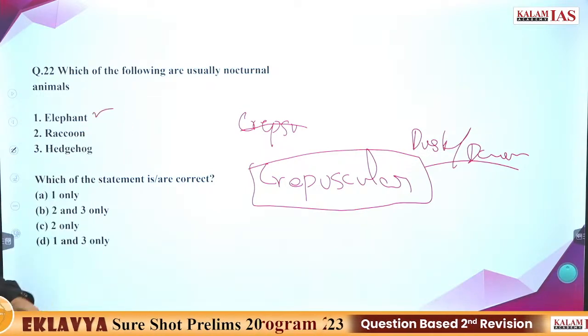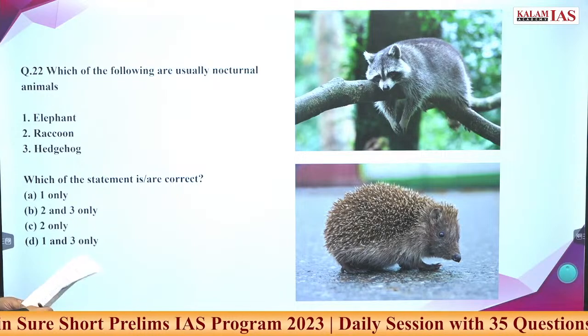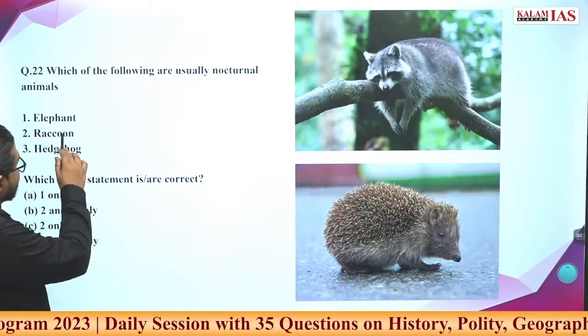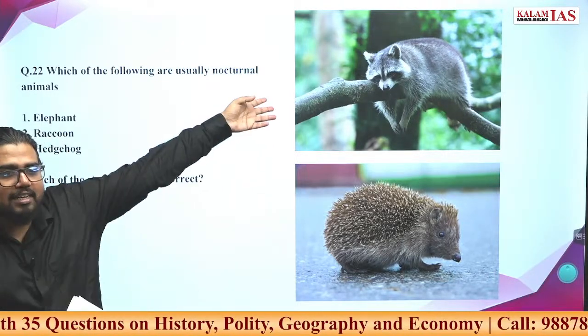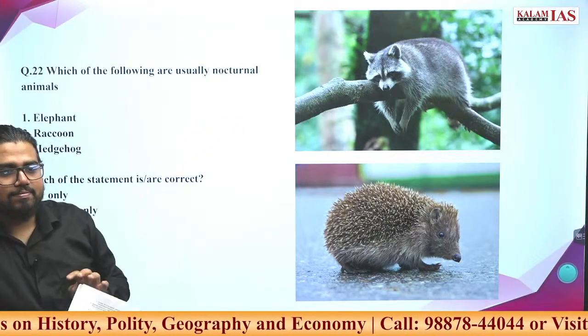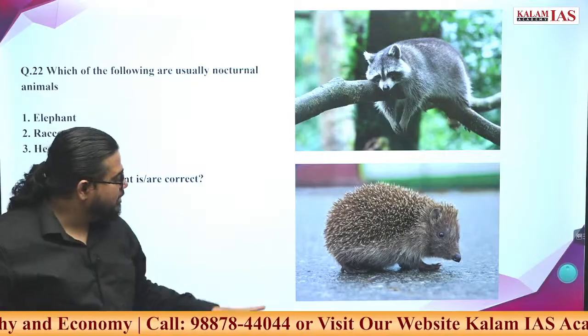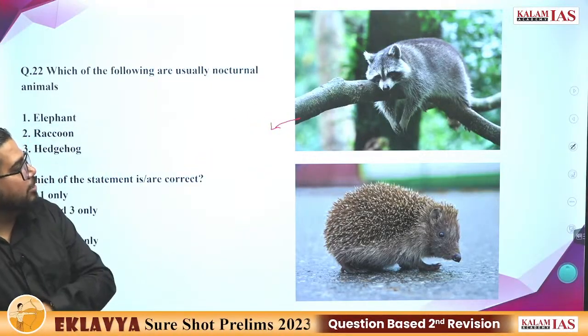Elephant is a part of this. Raccoon and hedgehog, both these are nocturnal animals. See, he is sleeping. These are mostly in which country? Both these animals are not in India. This is like a very factual question. These are in North America. North America, South America, the American continent it is famous for.